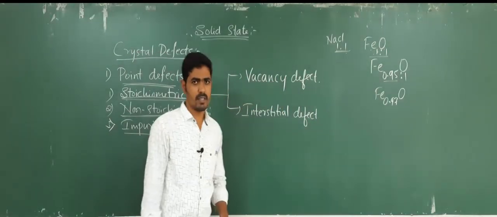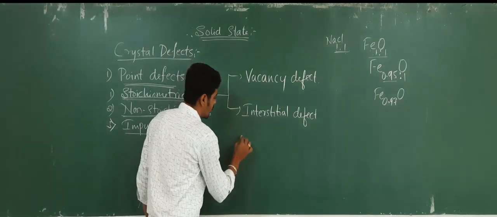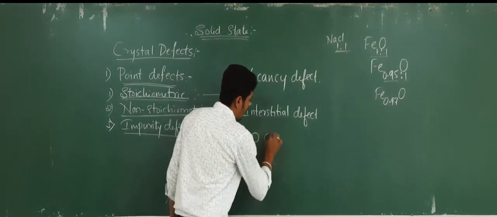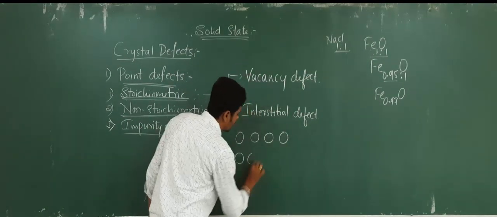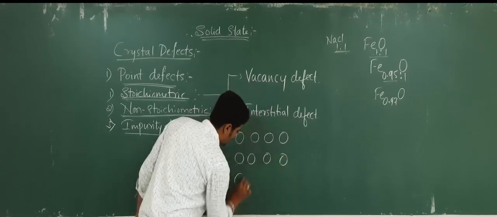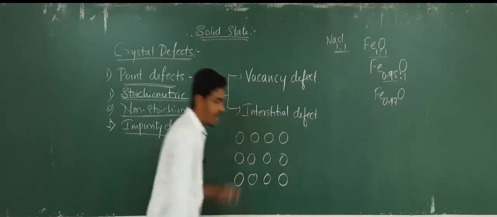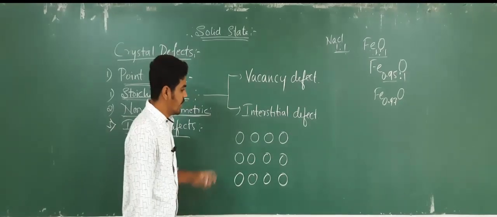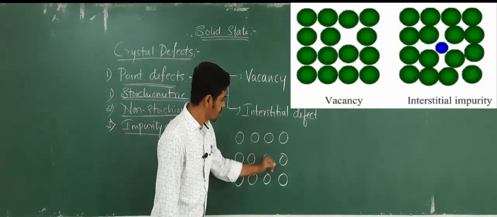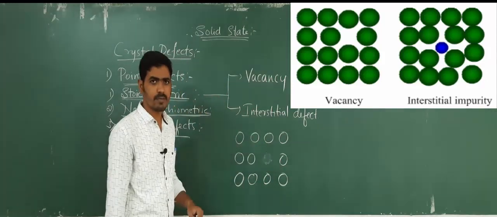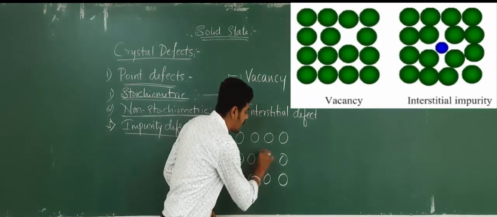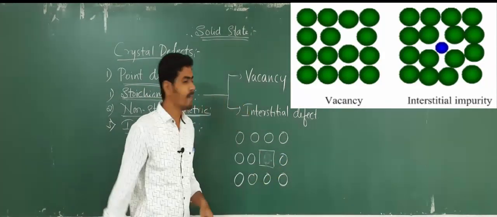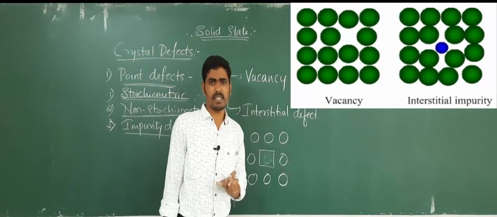Vacancy defect. Again, consider the arrangement of particles in the solids. So this is an ideal crystal. In this ideal crystal, if I remove this particle, then a vacancy is created. Vacancy means empty space.